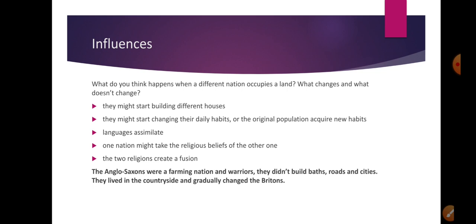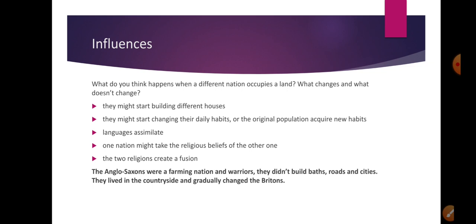Now, what changes and what doesn't change? Pretty much everything changes. People might start building different houses. They might start changing their daily habits. The original population acquires new habits. The new nation acquires the habits from the old nation. Languages assimilate. They change each other. One nation might take the religious beliefs of the other one, or the two religions create a fusion. Everything is possible, of course.